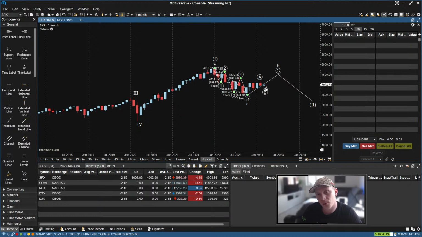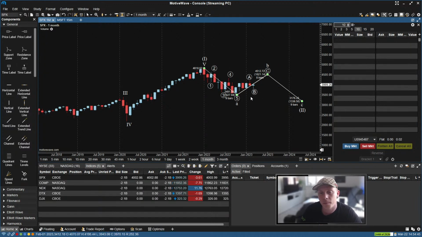If with wave B we are having trouble confirming it, I would also look for what else it could be. But right now it seems that we are actually on track here.